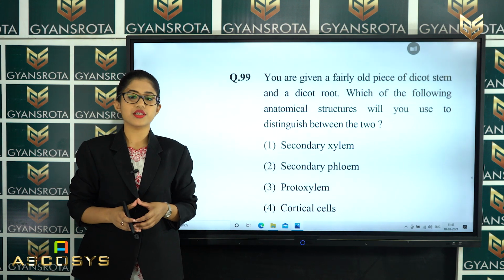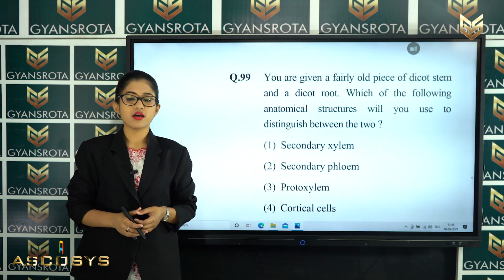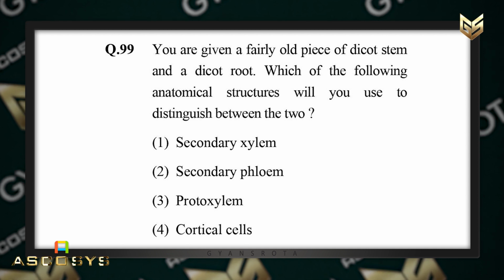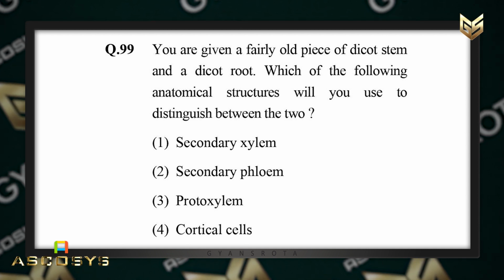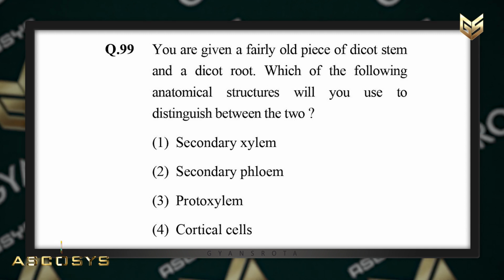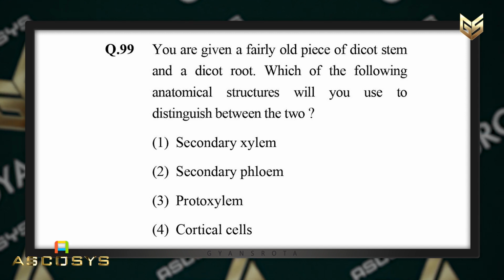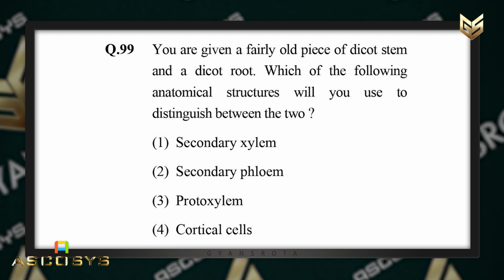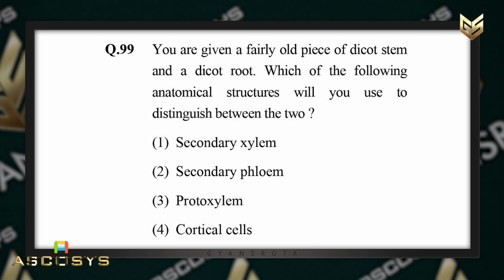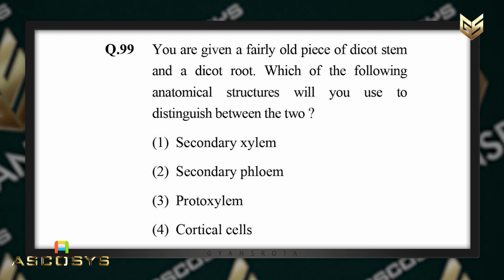Now the next question is question number 99. You are given a fairly old piece of dicot stem and a dicot root. Which of the following anatomical structures will you use to distinguish between the two? Options are given here: secondary xylem, secondary phloem, protoxylem or cortical cells.